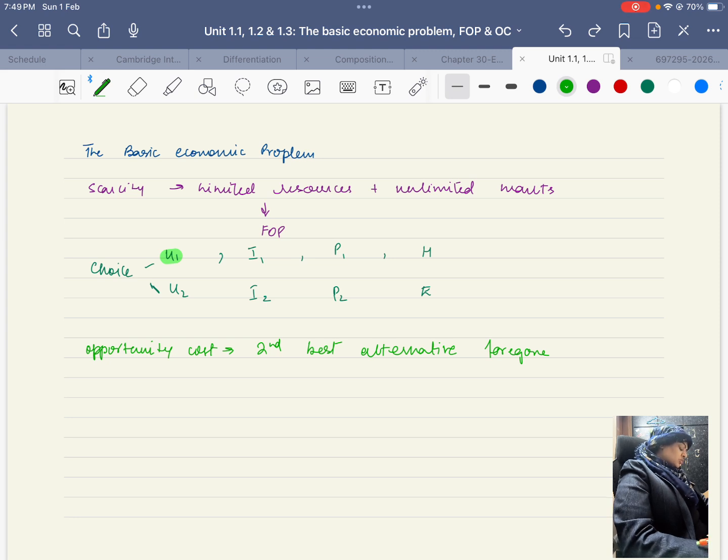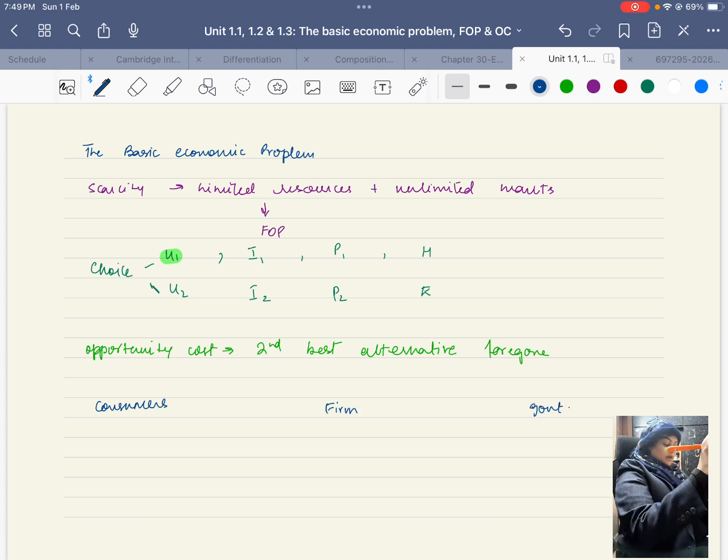So there is the issue of scarcity. Scarcity leads to the issue of choice, and choice has an inherent issue of opportunity cost. Whenever economic agents make choices, which economic agents? Three economic agents: we have consumers, firms, and the government. Why are they the economic agents?